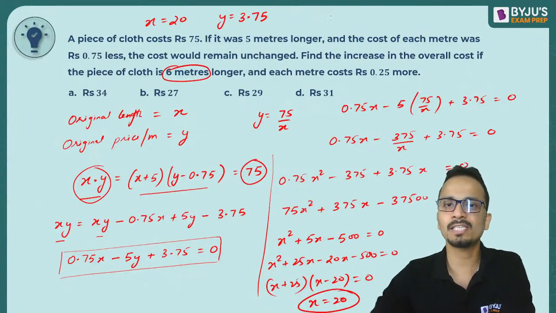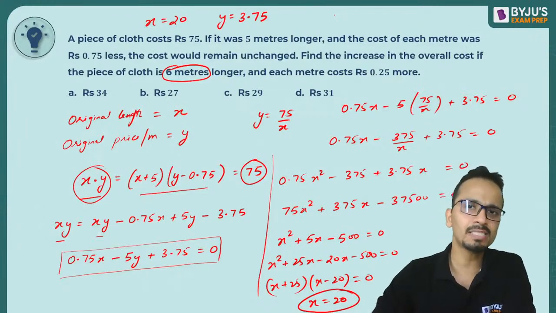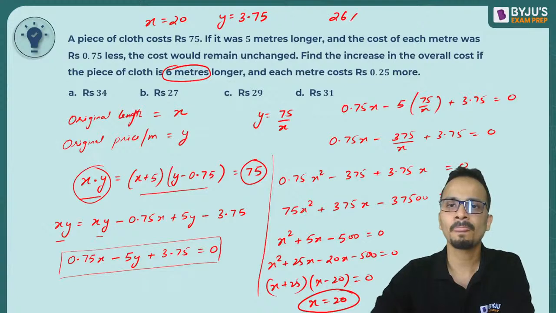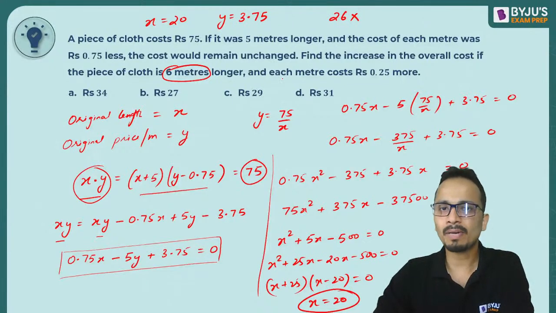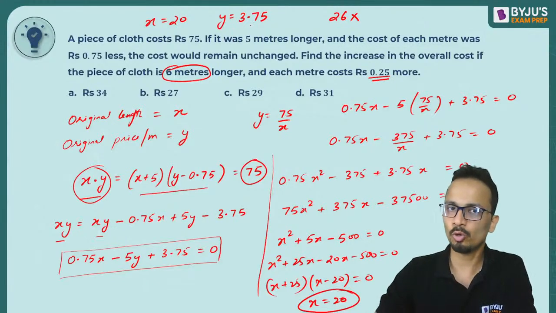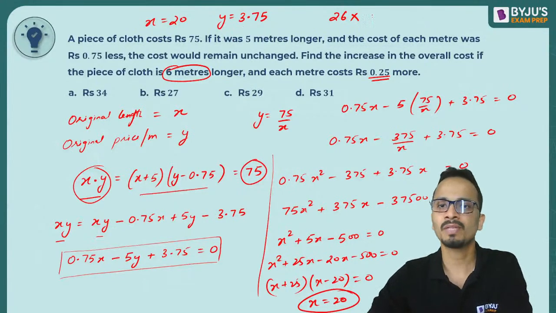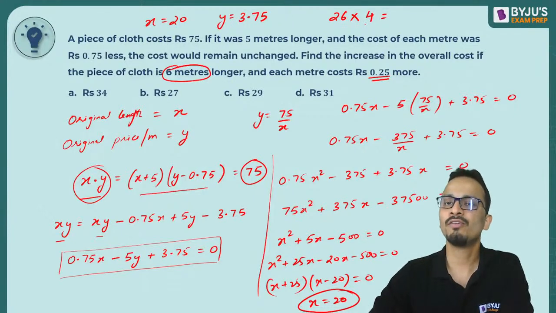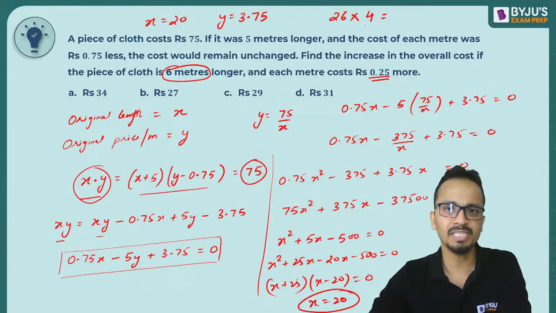So if the piece is 6 meters longer, that means its length will be 20 plus 6, that is 26, and the price of each meter is 0.25 more. So original price is 3.75, it is 0.25 more, that means the price now is 4 rupees per meter.